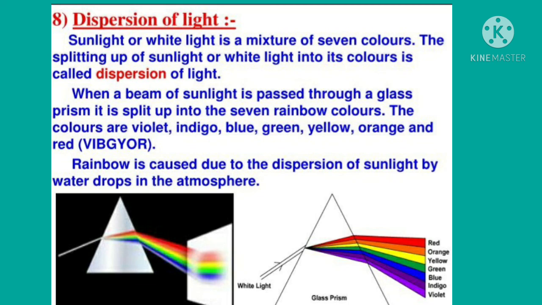The formation of a rainbow also tells us that sunlight consists of 7 colors. The band of 7 colors is called the spectrum and the splitting of white light into its 7 colors is called dispersion of light.